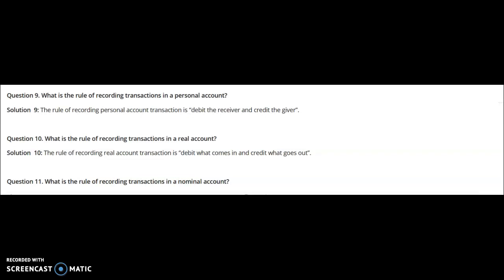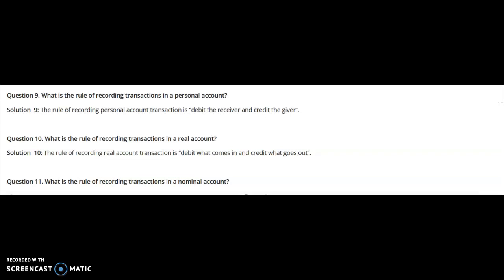Double entry system means that accounting system which is based upon the dual aspect, and dual aspect says that every business transaction has at least two accounts and two sides, and both the accounts or sides should be recorded in the books of account. On that basis, a very important system was developed in accounting that is known as the double entry system. Now, on the double entry system, as we all know, there are different types of accounts and the relevant rules for recording of the transactions.